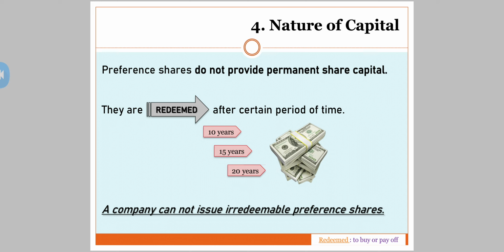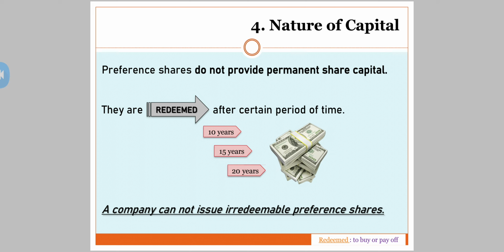Now coming to the fourth point, your nature of capital. Is it a permanent capital? No. What is permanent capital? Equity capital is the permanent capital. Now see, preference shares do not provide permanent share capital. Which share capital provides permanent capital? We have seen in the previous lectures, equity share capital. So now what is the difference between the two, equity shares and preference shares? Preference shares do not provide permanent share capital. They are redeemed after a certain period of time.